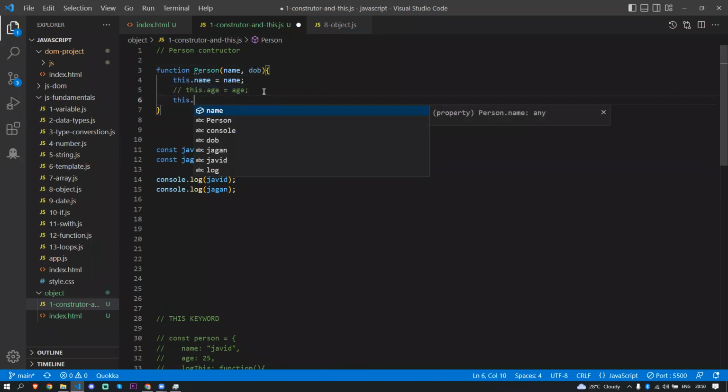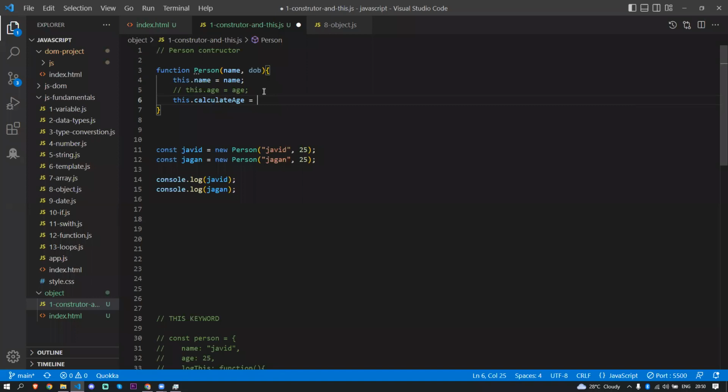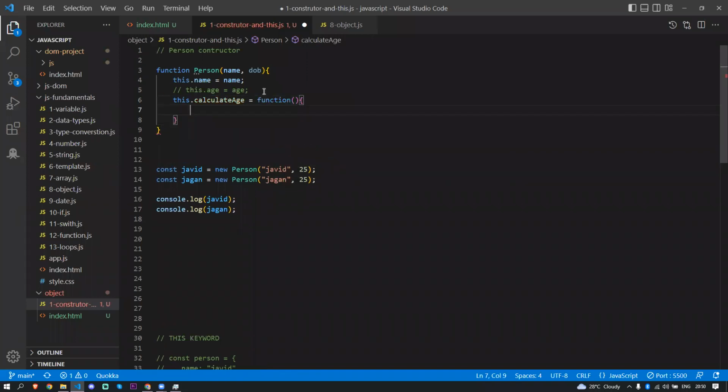So this dot calculateAge is equal to function. This is not a function, this is a method. Why are we calling this a method? Because it is inside the object. Okay, so now I'm just going to create a variable called difference is equal to Date dot now. It's going to return the actual date of now.